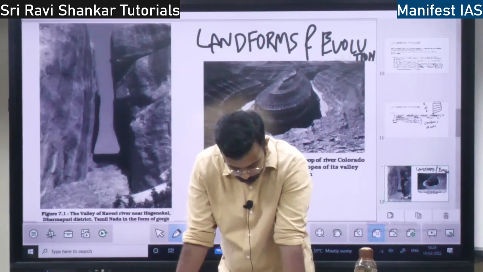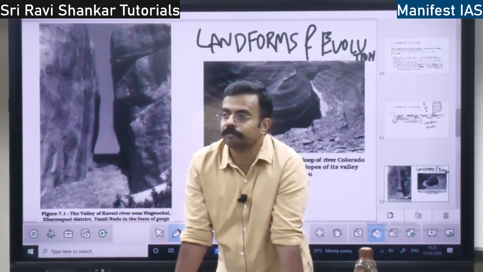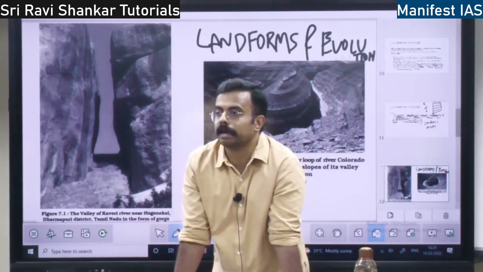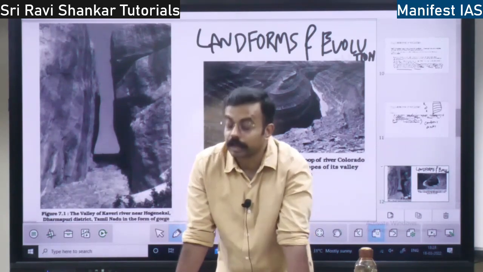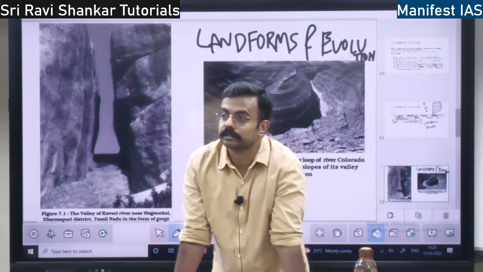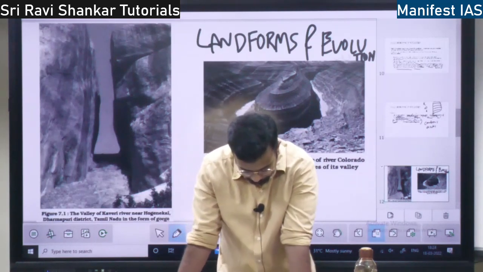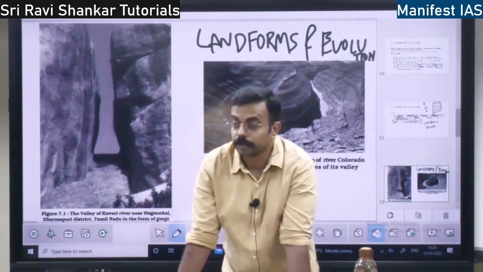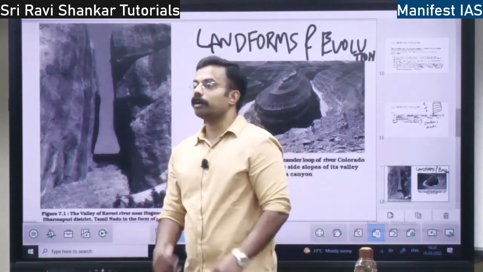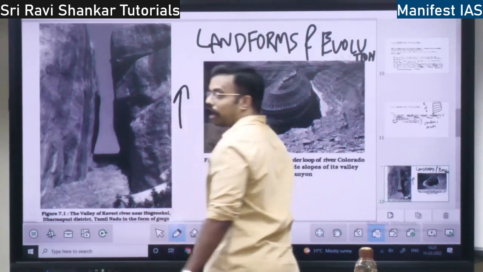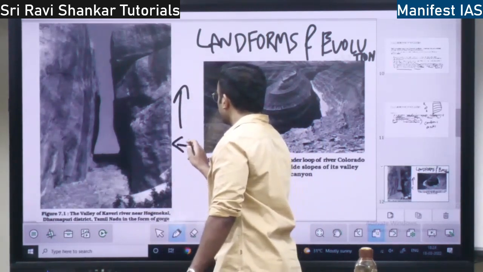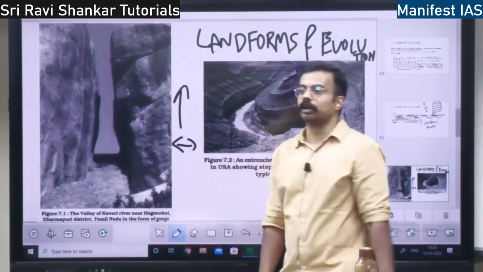Okay, so there will be changes in landform. No landform remains the same. Why is there a change in landform? Because of climatic changes, and also movement of earth. Earth might move vertically, or earth might move horizontally, plate tectonics.